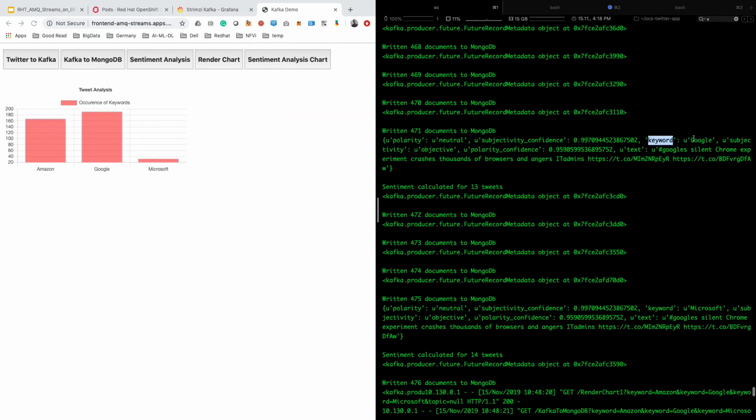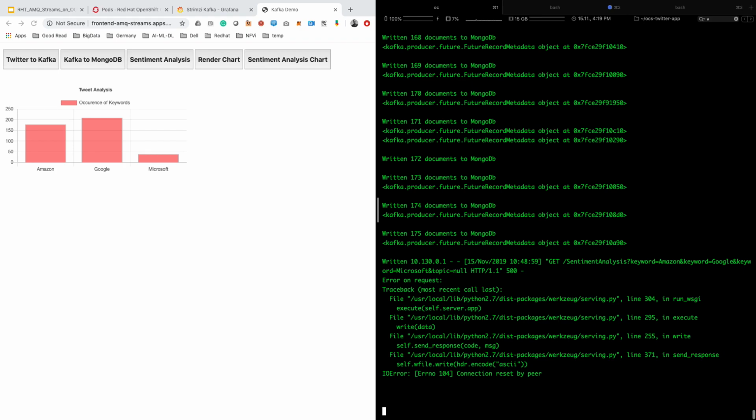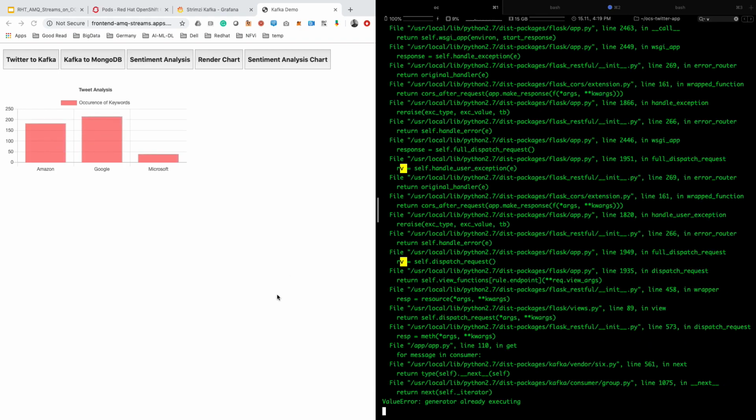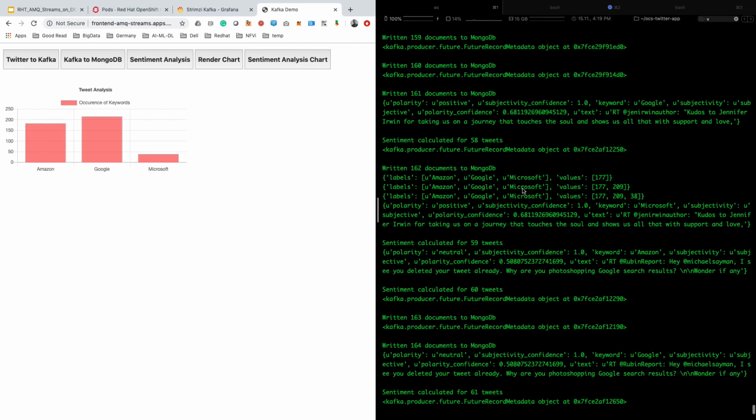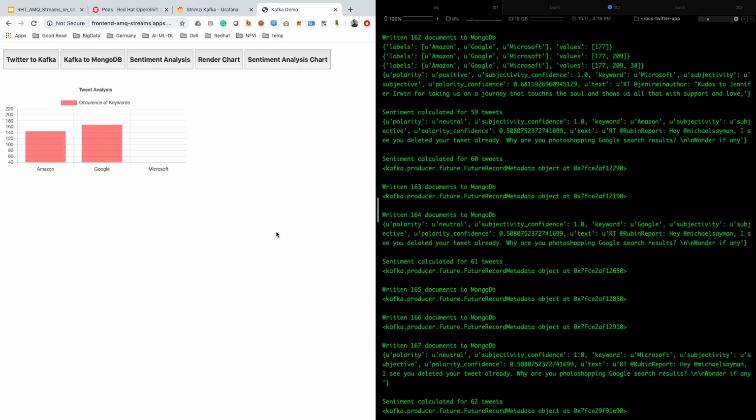The other one has the keyword Google, and this is the tweet message: silent Chrome experience crashed thousands of browsers and IT admin. So this post is still neutral. I don't know why, but still neutral. So this is the service which we're hitting and getting results from. And now let's do some sentiment analysis charting for these tweets.